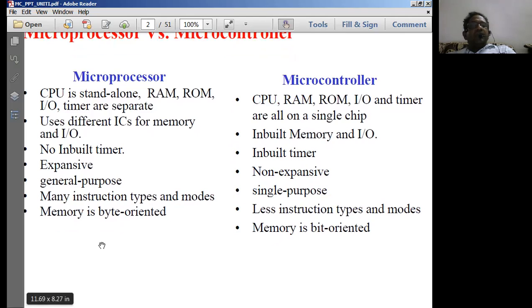The next is the microprocessor. Basically, memory is byte oriented. So the microprocessing unit normally reads and writes instructions in terms of bytes. And in the microcontroller, memory is bit oriented. As I was telling you, we normally do some hard coding.